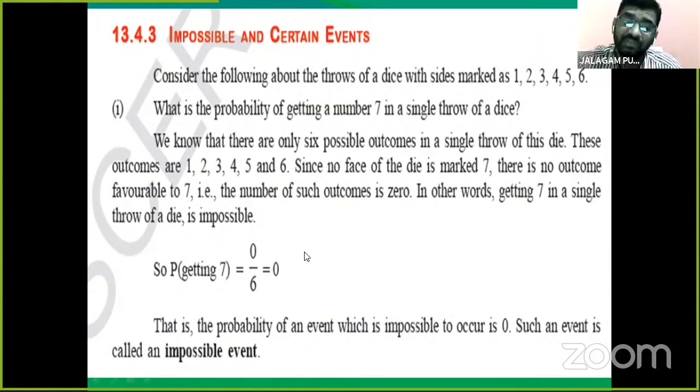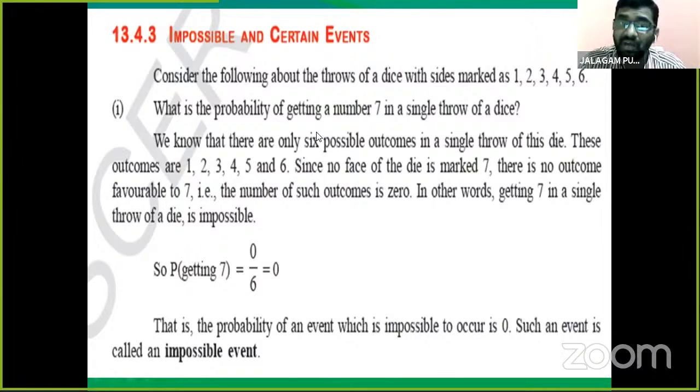The probability of an event which is impossible to occur is 0. Such an event is called an impossible event. So in some cases we get the probability 0, and that event is an impossible event. Think, children.